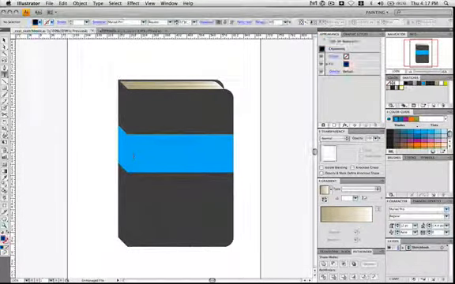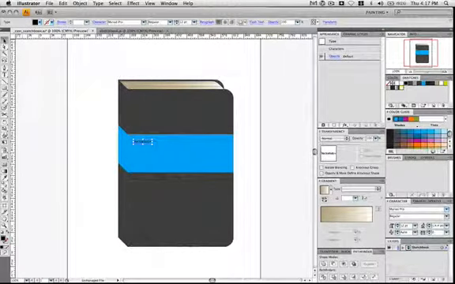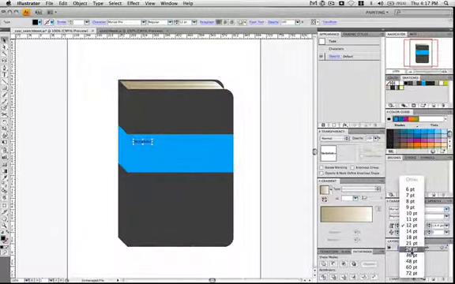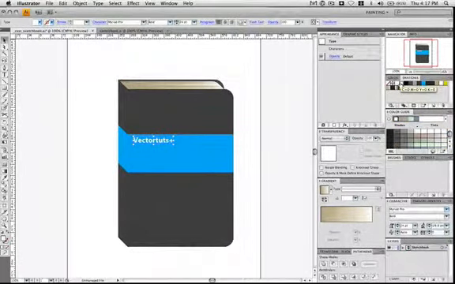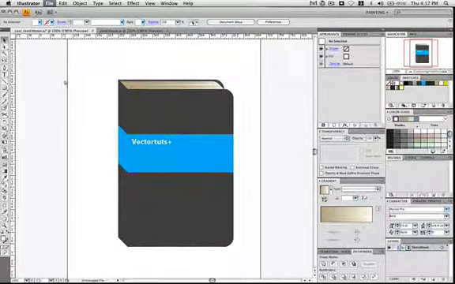Hit T to grab the text tool, and this is just to add some branding to it, so you can really put whatever you want. In this case, I'm going to put Vector Toots. Putting the size at 24, and I'm setting it at bold, making the text white, and I'm using Marriott Pro for the font, but again, use whatever you want. Go ahead and save it.